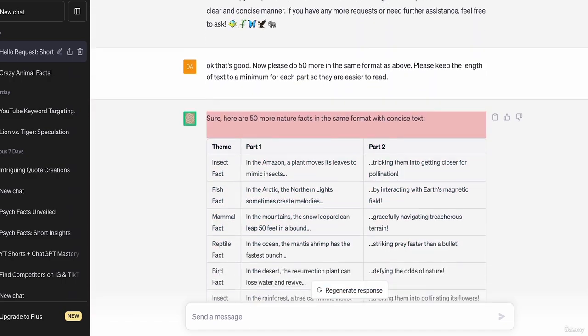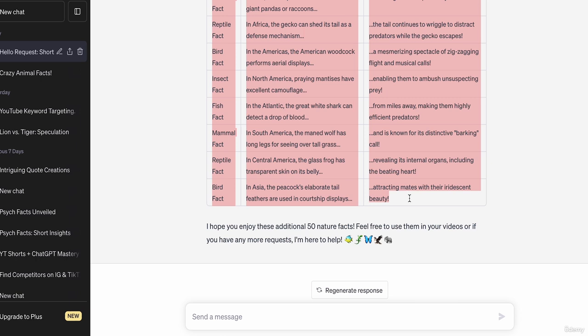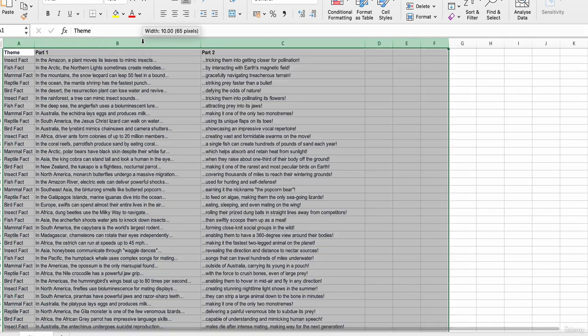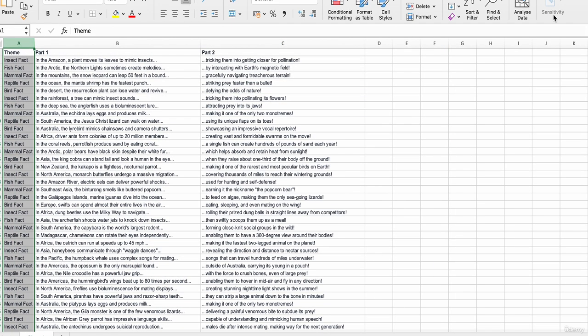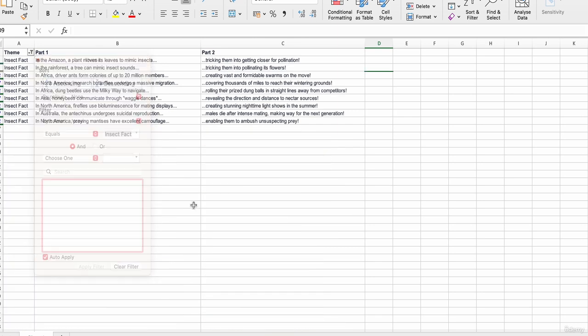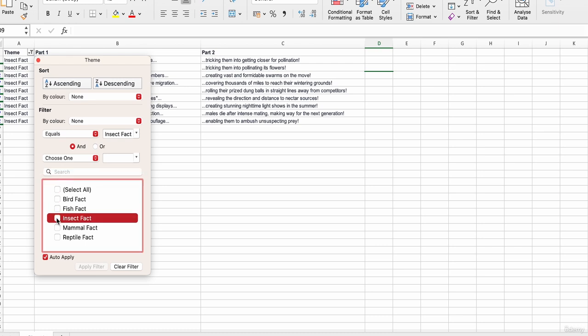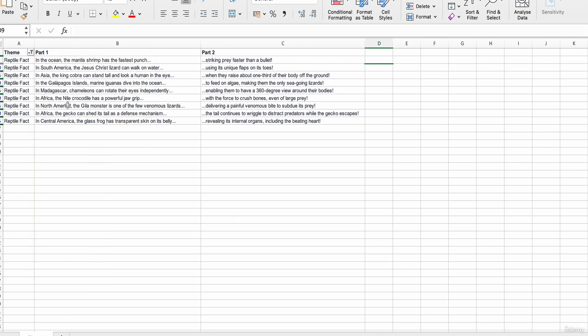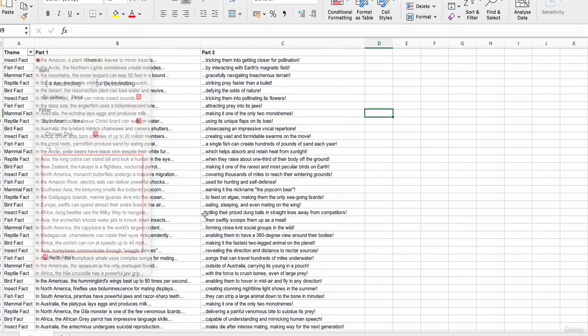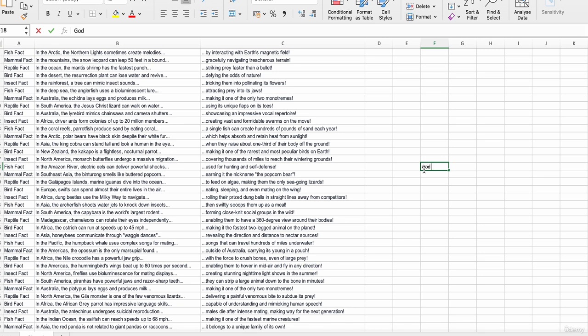So again, guys, what we're going to do is just copy and paste, and then here we've got 50 really quick, really engaging, really cool animal facts ready to go, ready to get into Canva. So again, guys, look, what we can do here is also, if you only want to post a specific one, we could go to filter, and then we could choose, let's say, insect fact, and we've got all these insect facts here. Again, we could just go on to something else. We could choose, let's say, reptile facts. Again, we've got loads of reptile facts here, so if you want a specific one, or you just have all of them showing. So that's 50 really engaging, really cool facts.